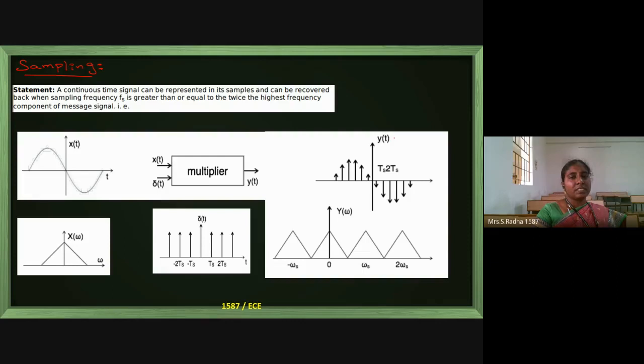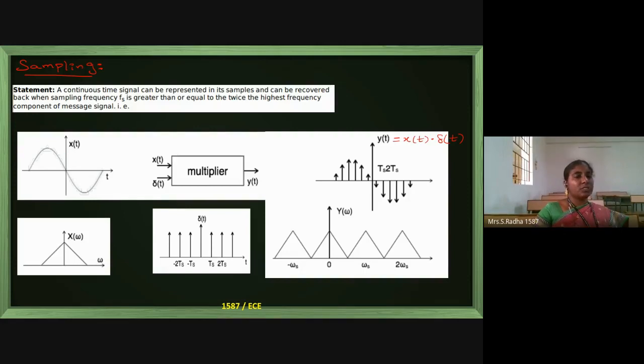And y of t is nothing but the multiplication of x of t and del of t. You can take it as convolution or multiplication. Time domain multiplication means frequency domain convolution, and vice versa: time domain convolution equals frequency domain multiplication. This property holds good in all the transforms.